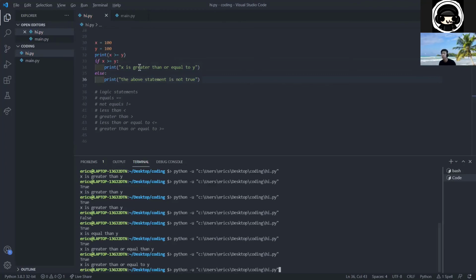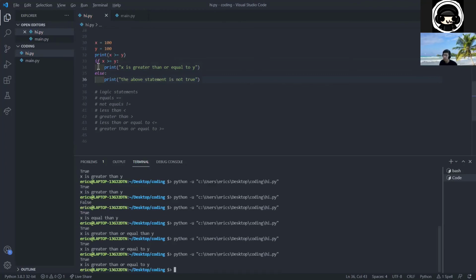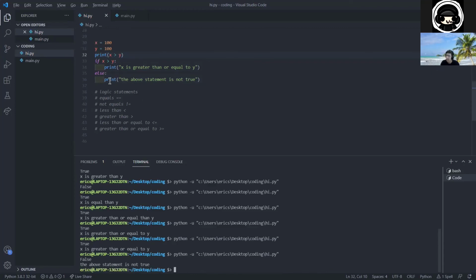So if we were to run this, the else wouldn't get run. You notice that this does not get run because only one of these runs, right? So for example, now if I were to put if x is greater than y, which we know is false, then we'll see that the second code block, the above statement is not true, gets run instead. And so that's how if else statements work.